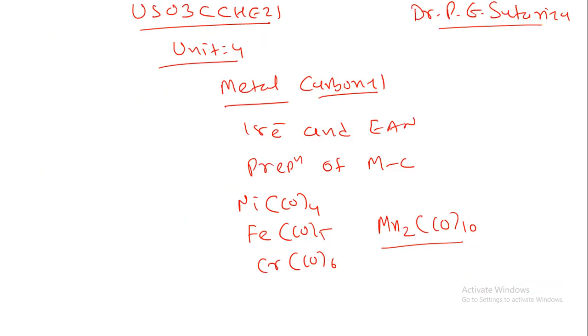Now let us understand its preparation. How can we prepare Co2(CO)8? In preparation, the first reaction is by direct combination of the cobalt metal atom.